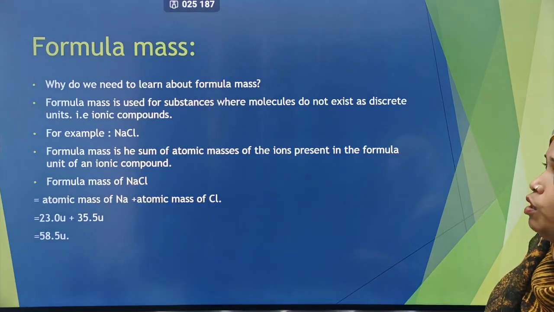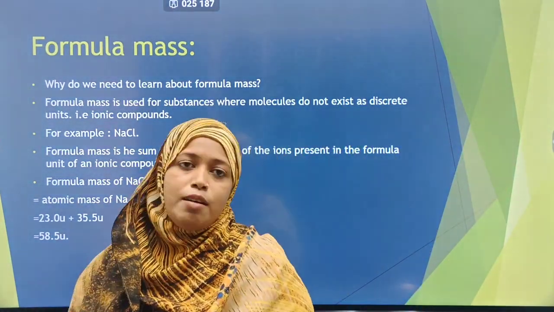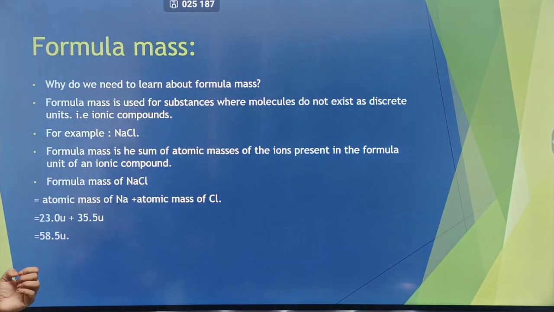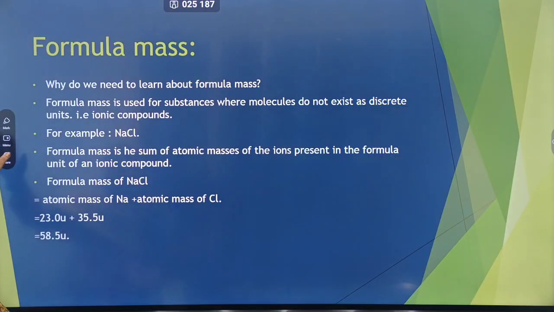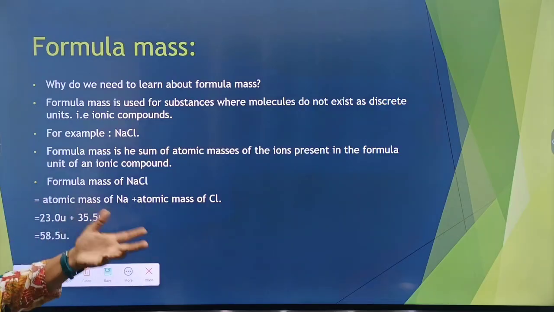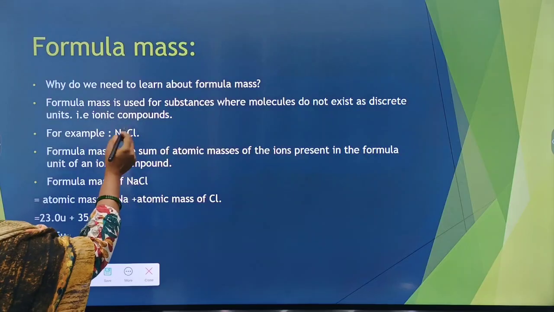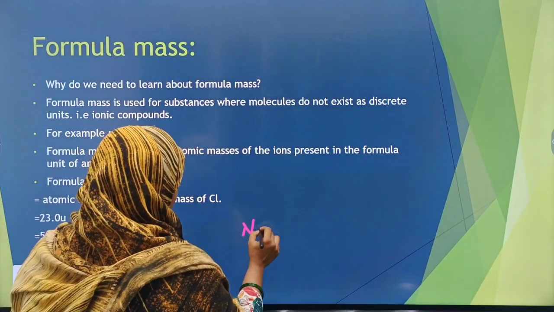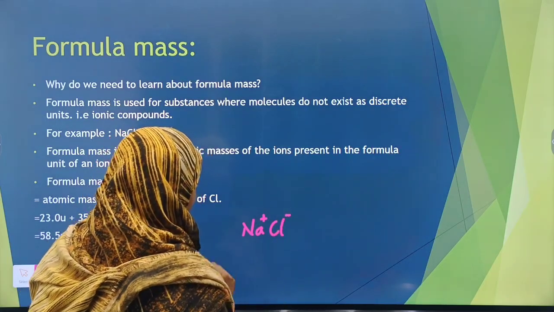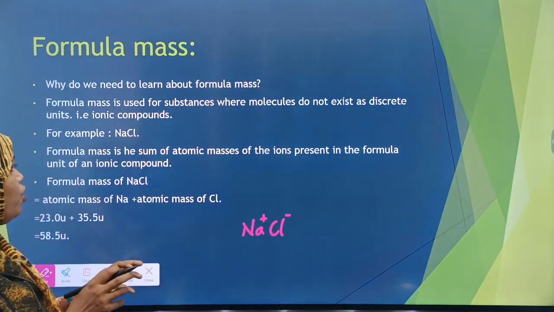Now, we come up to formula mass. Why do we need to learn about formula mass? Some substances don't have a discrete entity, like ionic compounds. Over here, I have given a specific example of NaCl. HCl also comes into the picture, but right now I have given an example of NaCl. In NaCl, sodium is positively charged and chlorine is negatively charged, and they combine to form